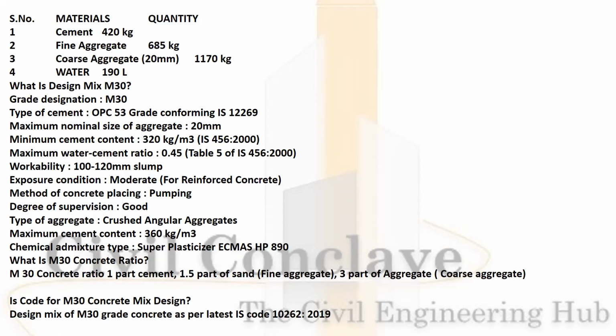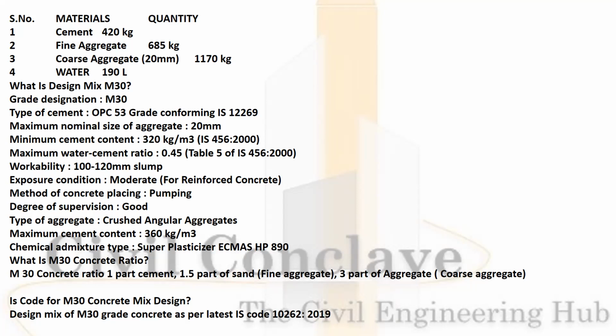Grade designation is M30. Type of cement will be OPC 1, OPC 53. Maximum size of the aggregate 20 mm. Minimum cement content will be 320 kg per m cube. That is refer IS 456. Maximum water cement ratio will be 0.45. Refer table 5 of IS 456.